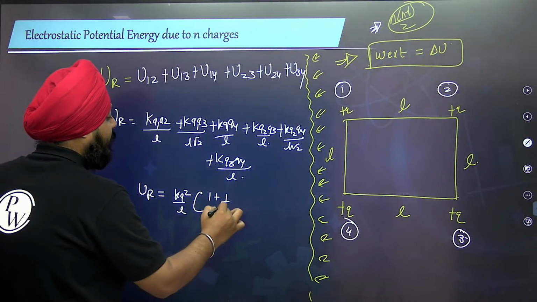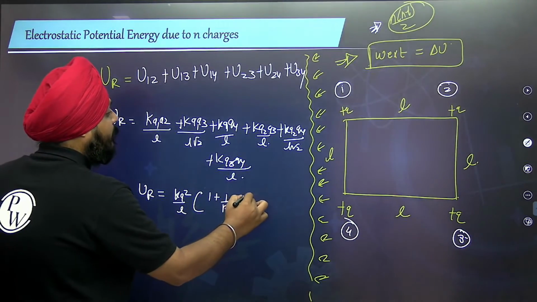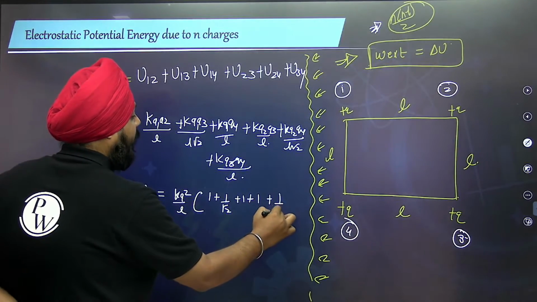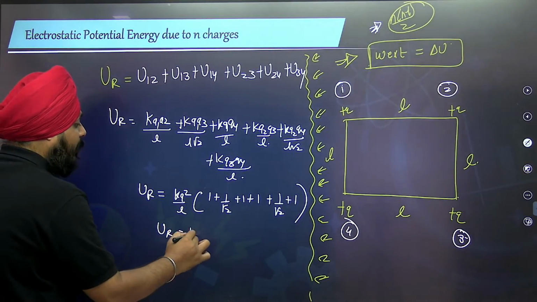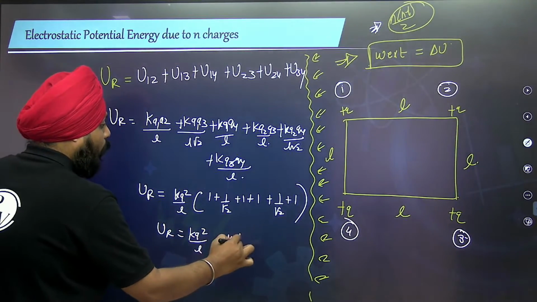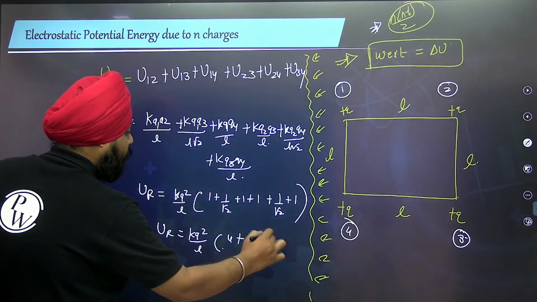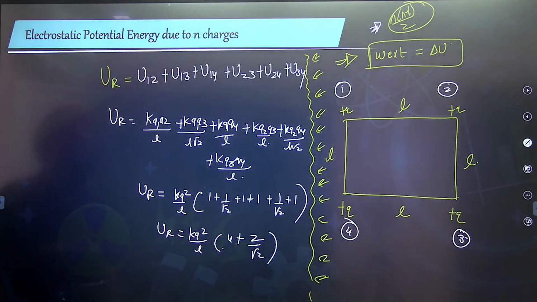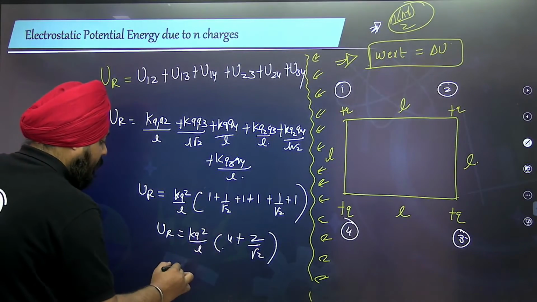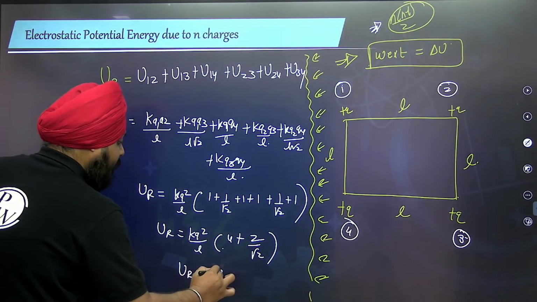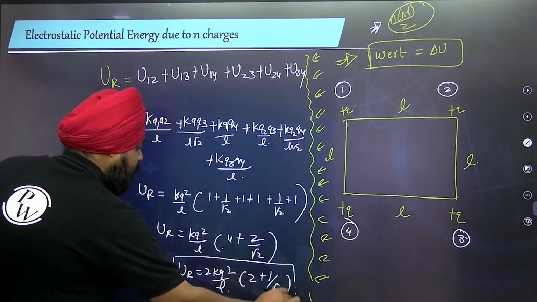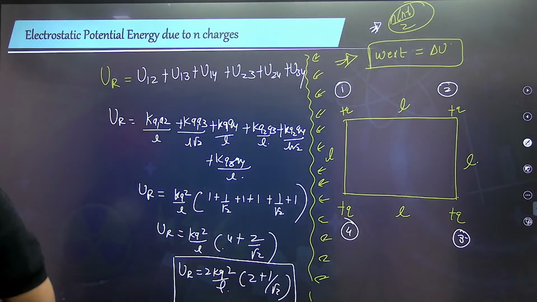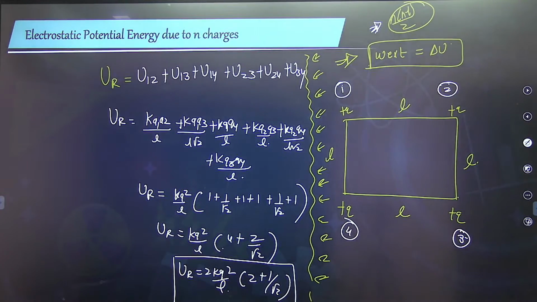Then that is 1 plus 1 by root 2, plus 1, plus 1, plus 1 by root 2, plus 1. So U_R is equal to KQ square by L times 4 plus 2 by root 2. If we take 2 common, then it is 2KQ square by L times 2 plus 1 by root 2. This is the resultant potential energy of the system.